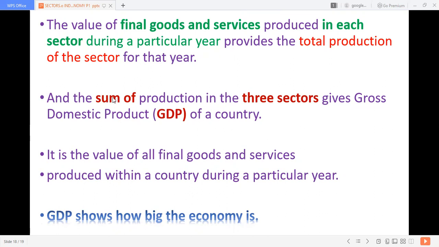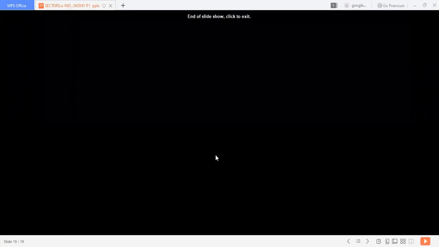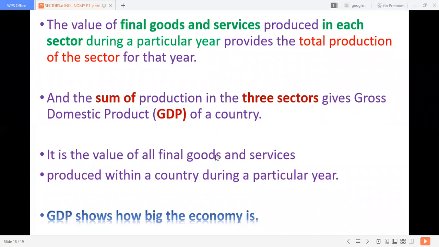So the sum of production in the 3 sectors gives gross domestic product, or GDP, of a country. It's the value of all final goods and services. I mean, primary sector income, secondary sector income, and tertiary sector income. All the final goods and services produced within a country during a particular year is called GDP. GDP shows how big the economy is.